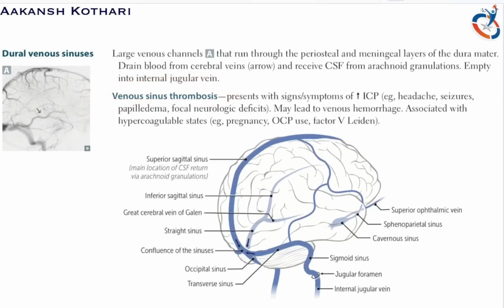Now let me explain the entire connection. The superior sagittal sinus drains into the confluence of sinuses with the straight sinus. Now, how is the straight sinus formed?